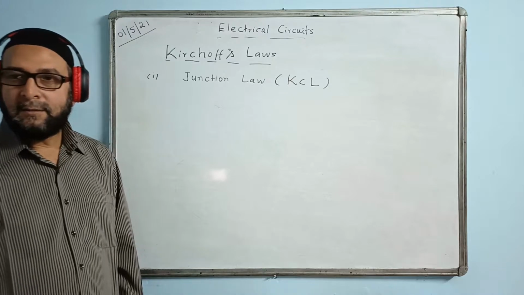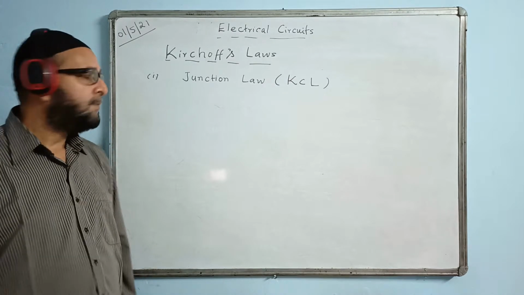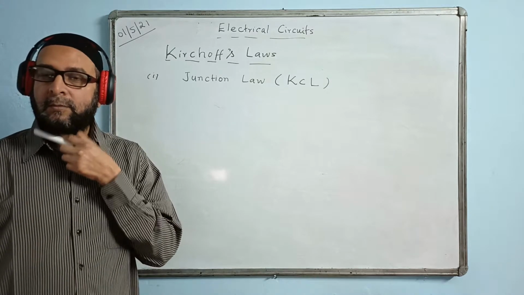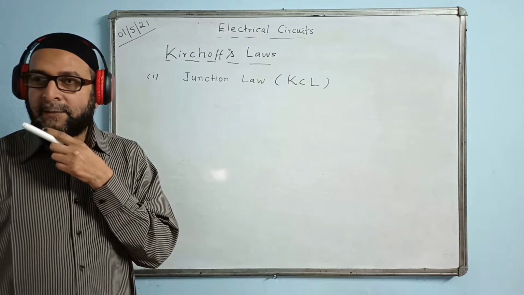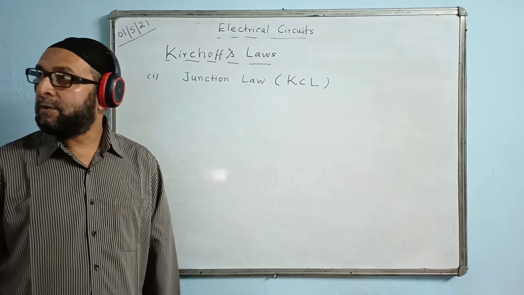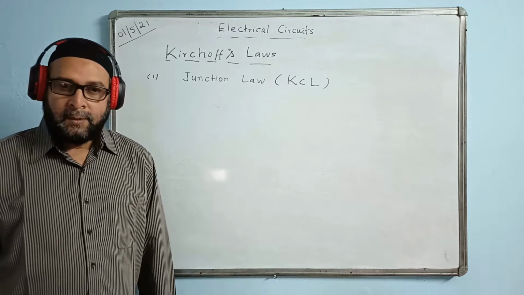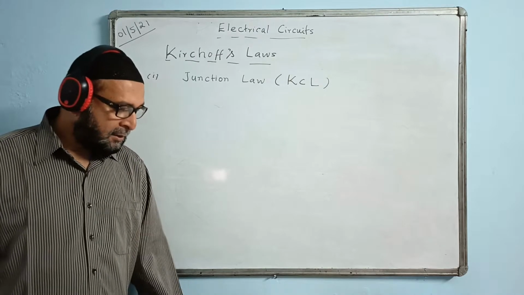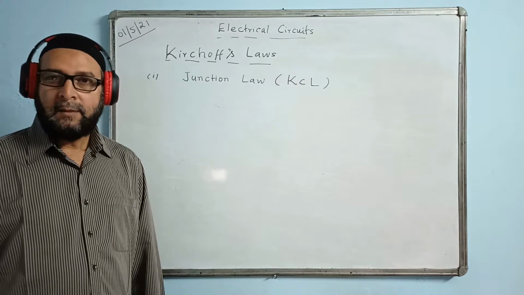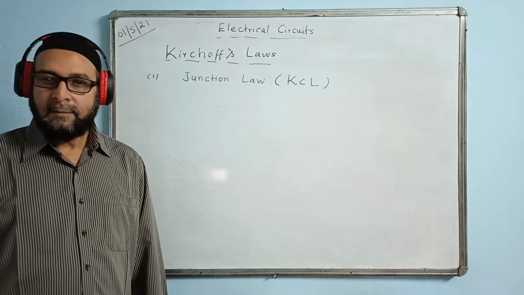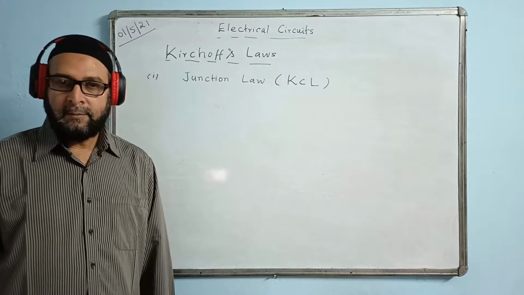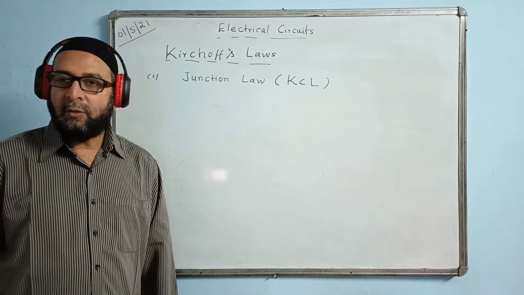It states that the algebraic sum of all currents at a junction (under bracket you can write meeting point, close bracket) is zero.